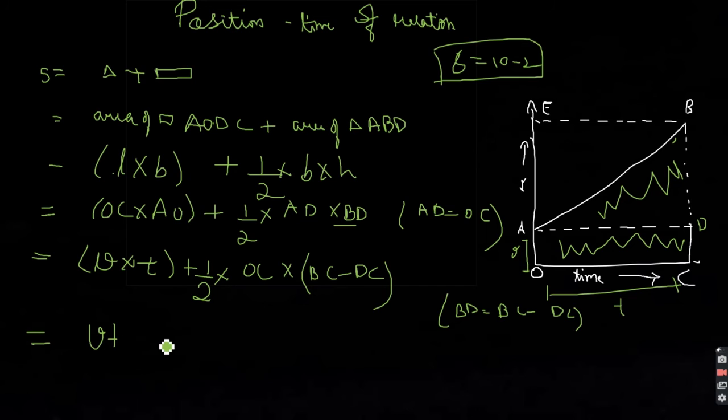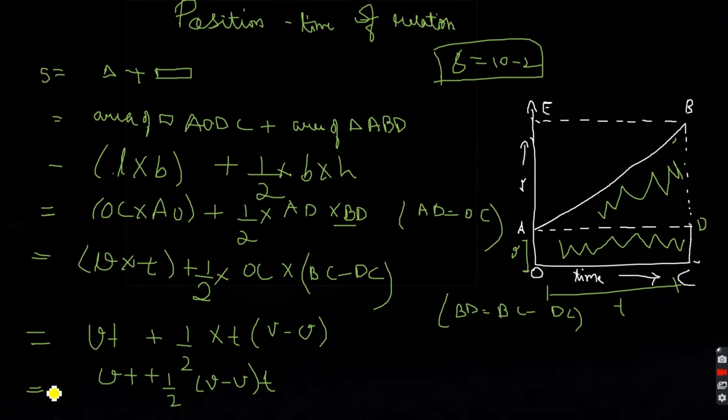This is UT plus half, OC will be time, and BC minus DC: this BC is final velocity and DC is equal to AO, you can say initial velocity. So the equation I am getting is UT plus half V minus U into T.